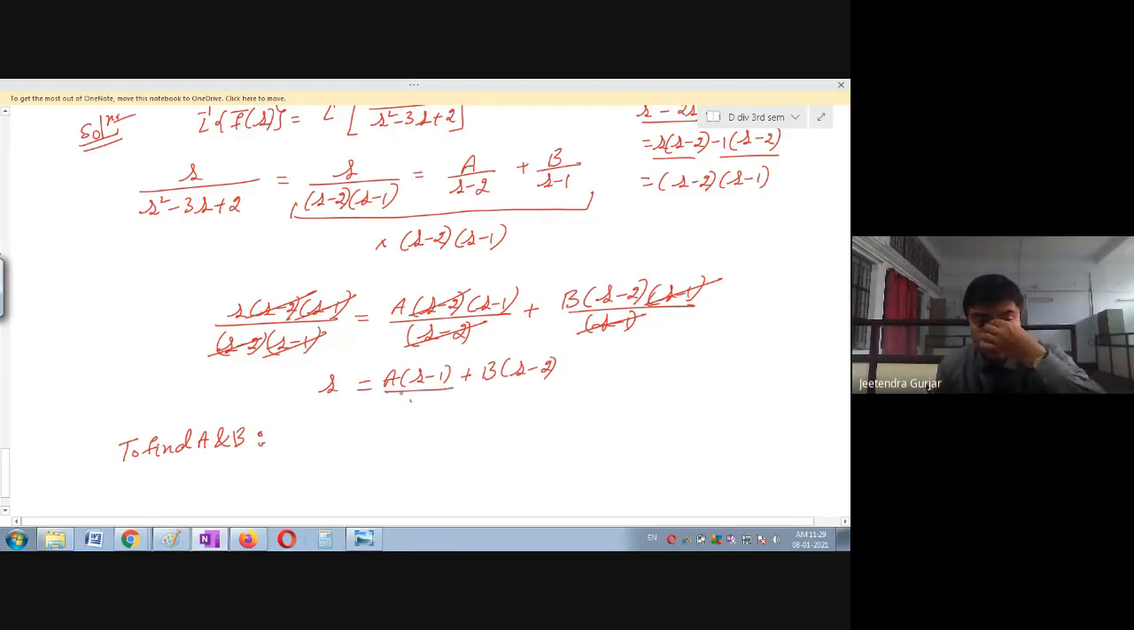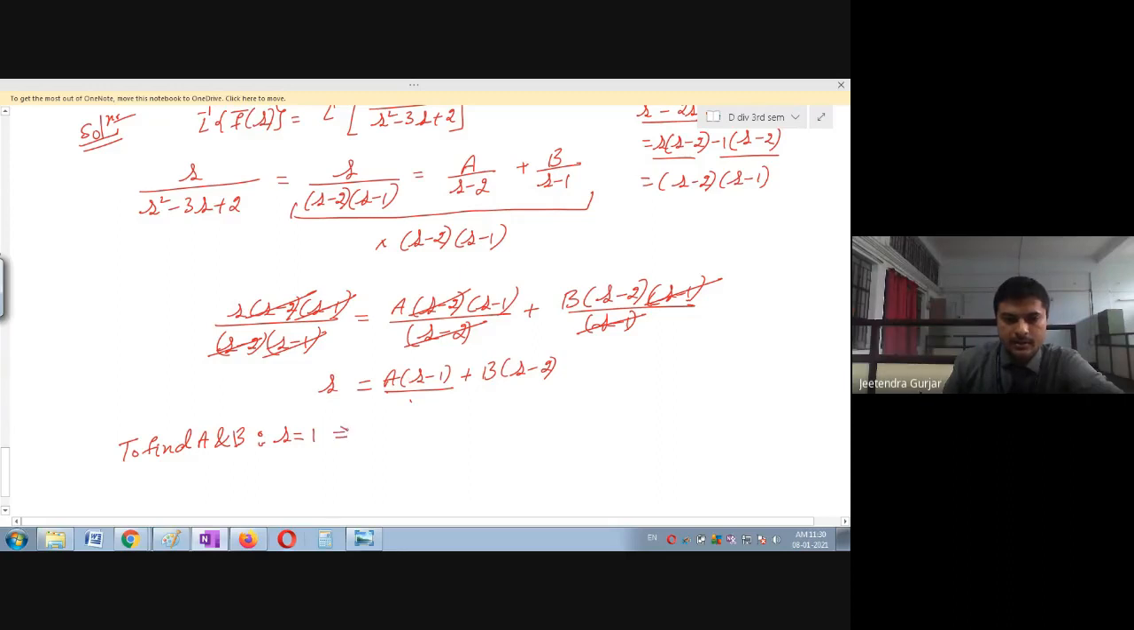Is it clear, students? Now is it clear? Yes, sir. Shall I proceed? Okay, sir. Okay, thank you. So this is s is equal to 1. I will substitute because I want to make a 0.